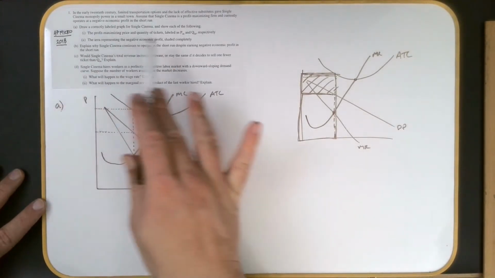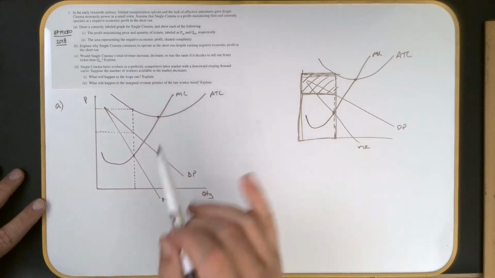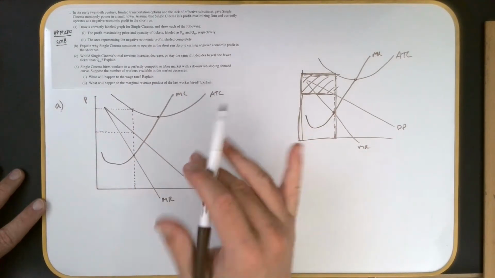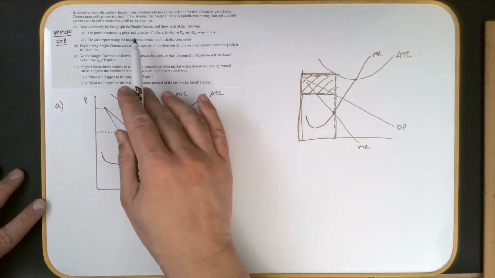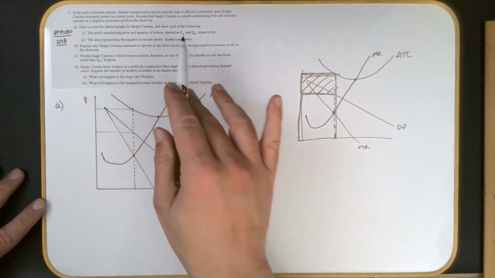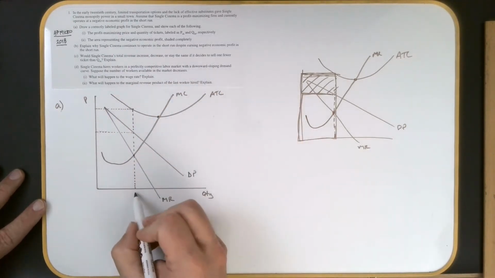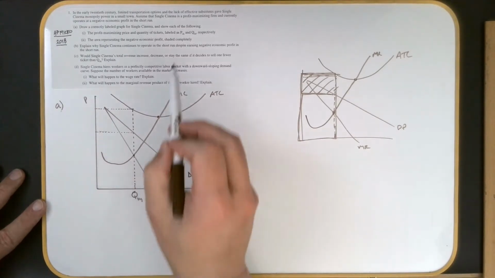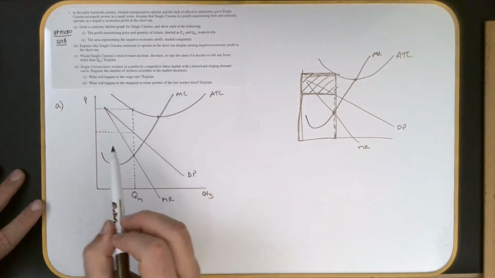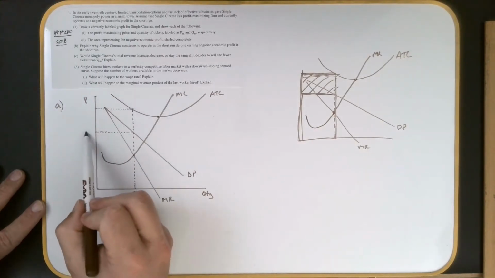And it says, draw a correctly labeled graph for Single Cinema and show each of the following. Okay, we're losing money here. This is good. The profit maximizing price and quantity of tickets labeled as P sub M and Q sub M. So this right here, this will be Q sub M. And then the price I'm going to be charging, you're going to be careful. Make sure you put these in the right spot.